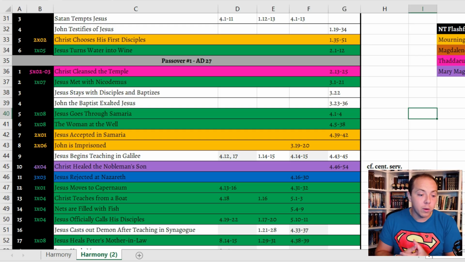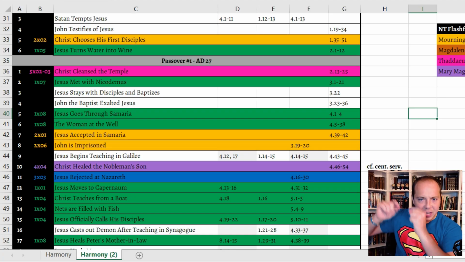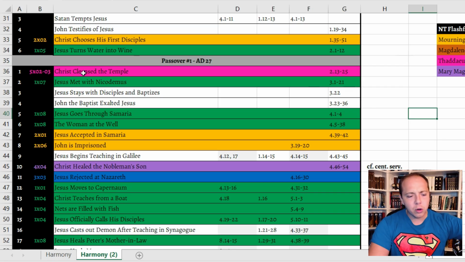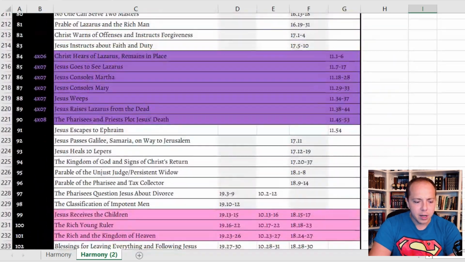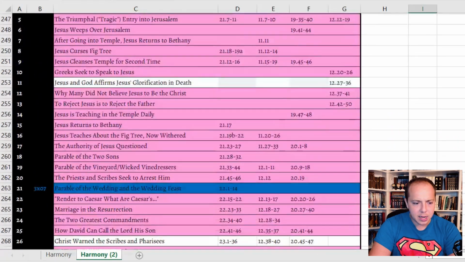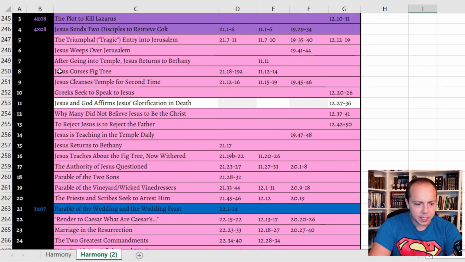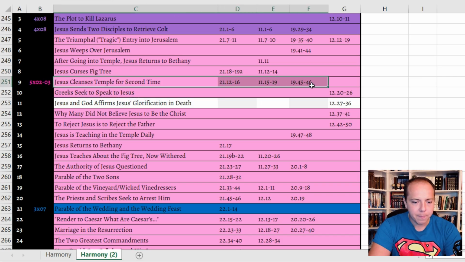And so in the show, just for the sake of budget and also the way that things worked out, they did combine them into one singular event, and they put that at the end of Christ's ministry. And so even though this gospel harmony right here has it depicted earlier on, we can scroll all the way down here, and we can confirm that he did cleanse the temple right here, 5/02 to 03, and I can change that right now.